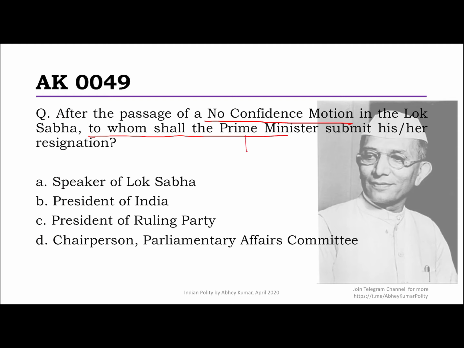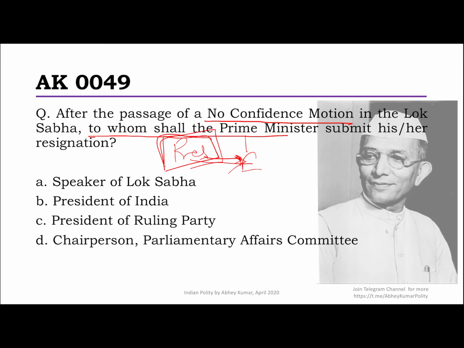Now see, the Prime Minister is part of the Union Executive, whose head is the President of India, and the President of India appoints the Prime Minister and the Council of Ministers, basically the executive. Even you, when you clear this exam and become a civil servant of the Union, will be appointed by the President of India.